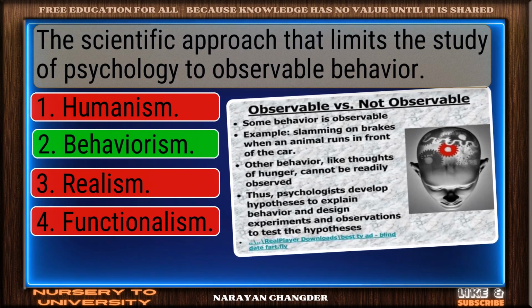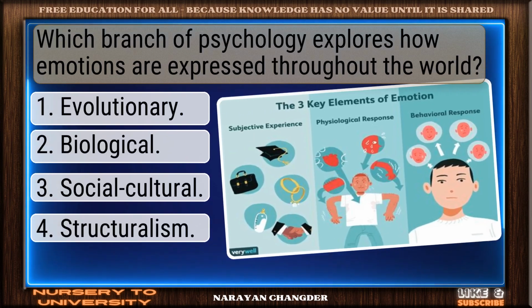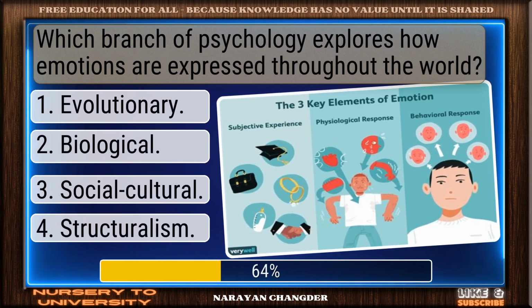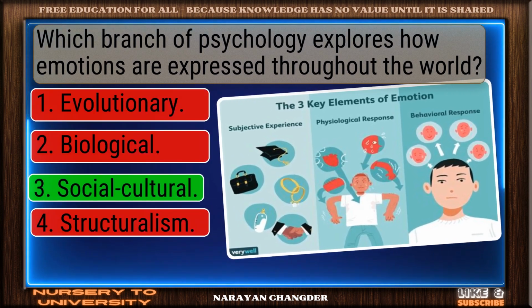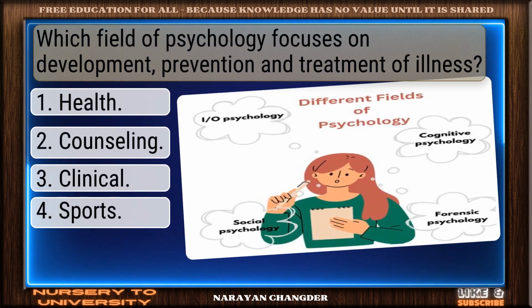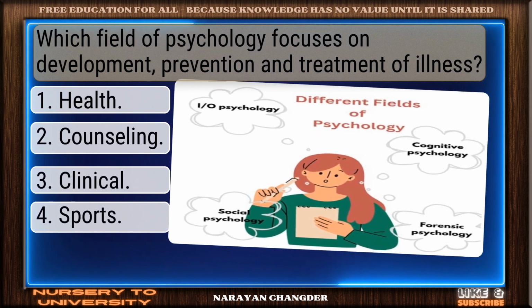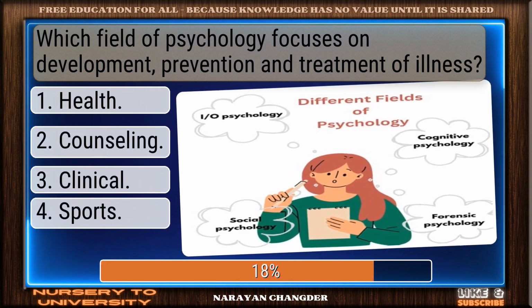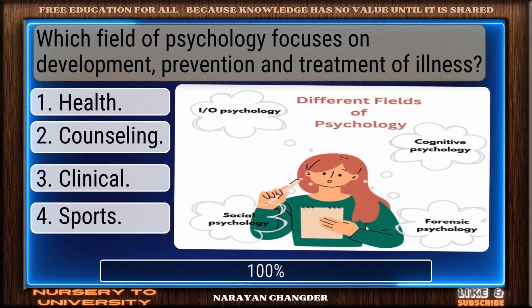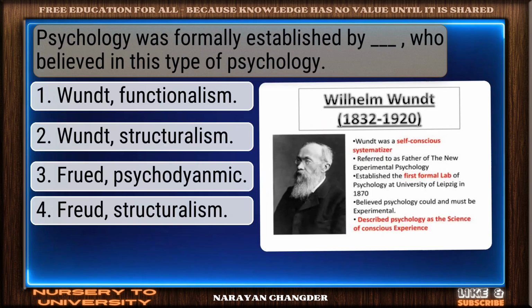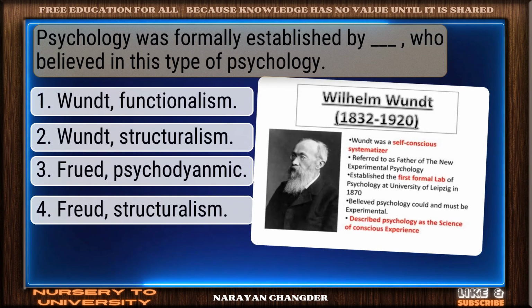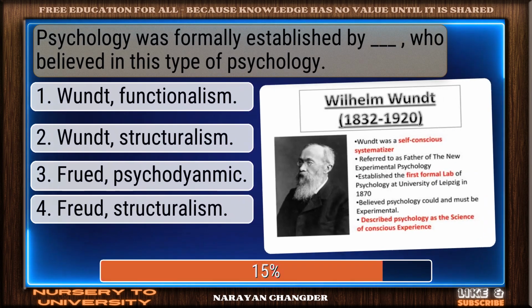The scientific approach that limits the study of psychology to observable behavior. Bravo. Behaviorism. Which branch of psychology explores how emotions are expressed throughout the world? On track. Social cultural. Which field of psychology focuses on development, prevention, and treatment of illness? Health. Great work. Psychology was formally established by Dali, who believed in this type of psychology.